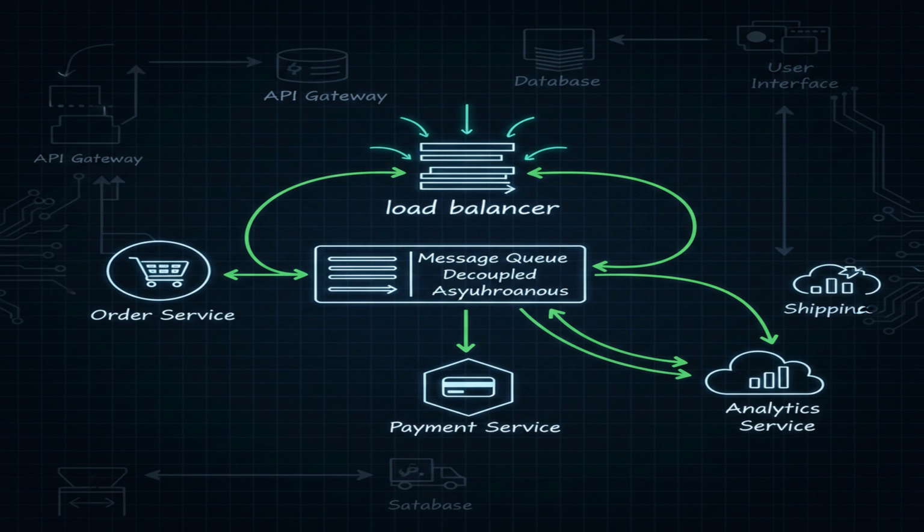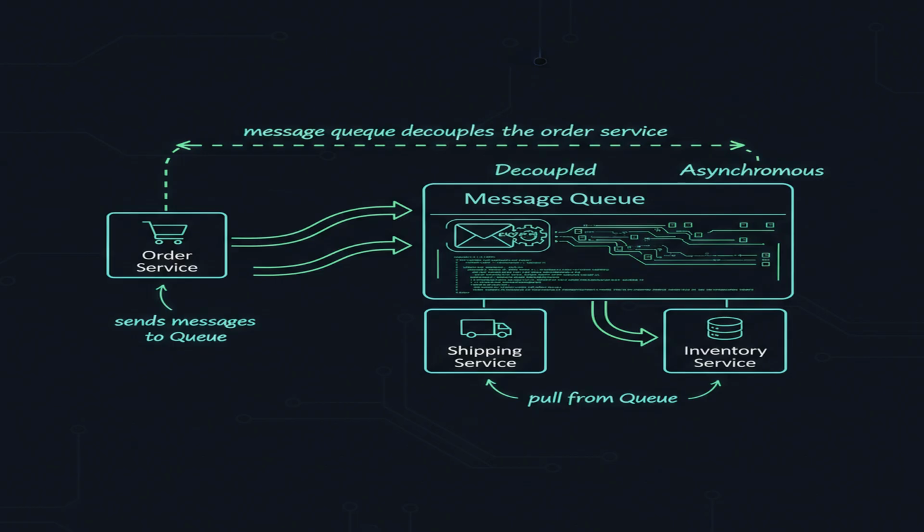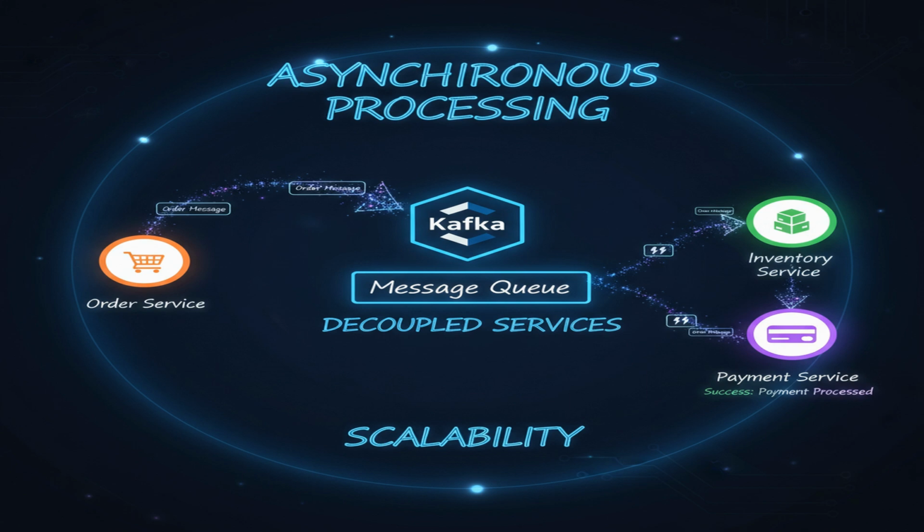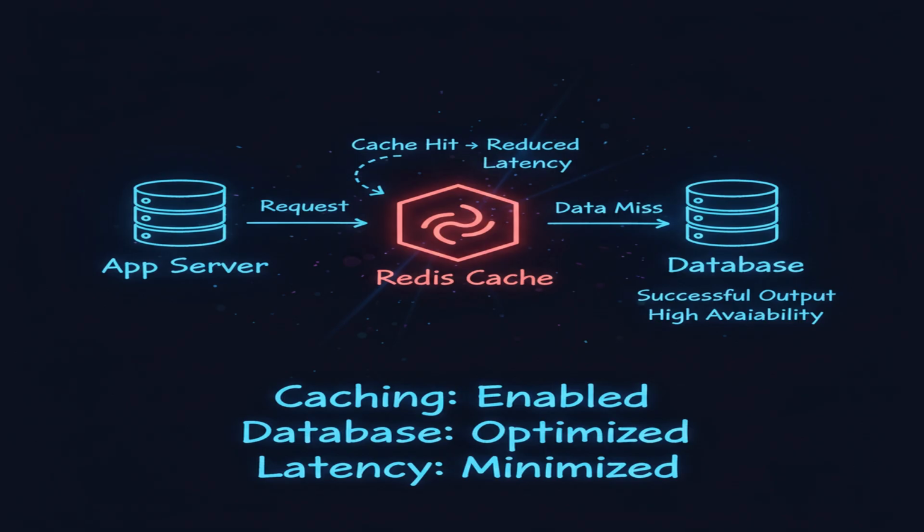Now that we've addressed the immediate bottleneck with the load balancer, let's think about asynchronous processing to improve the ordering workflow. Introducing a message queue decouples the order service from downstream services like inventory management and payment processing. With a message queue like Kafka in place, the order service simply publishes a message to the queue, and the inventory and payment services consume those messages asynchronously. This prevents the order service from being blocked by slow or failing downstream services.